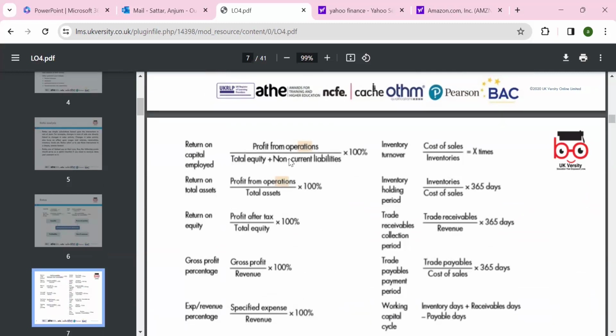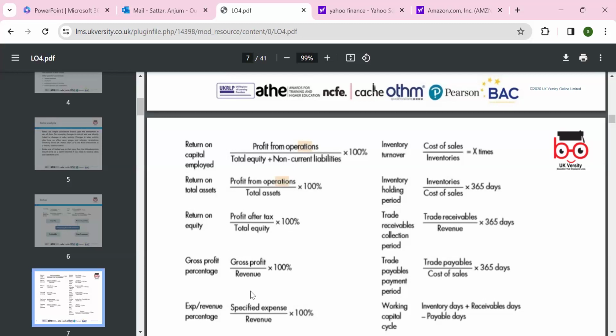Return on total assets: profit from operations divided by total assets. Total assets always equal total liabilities plus equity, so if you know total assets, you know your total equity and liabilities. Return on equity, equity meaning the shares: always take the profit after tax, and when dividends play a part, be careful. These are all the formulas I'll give you on a separate formula sheet.